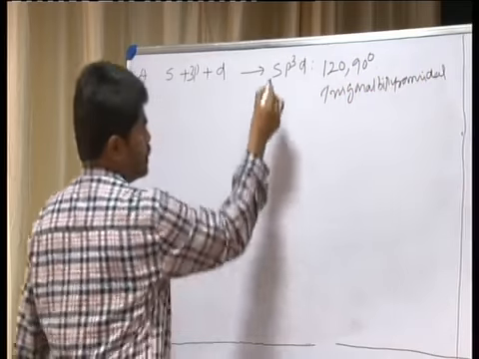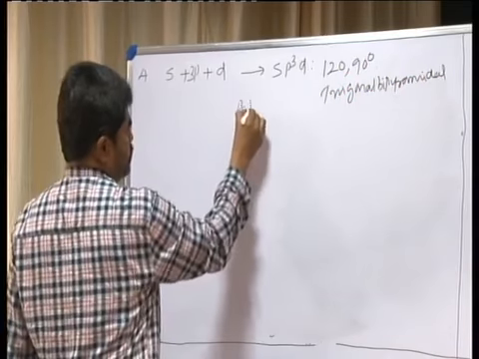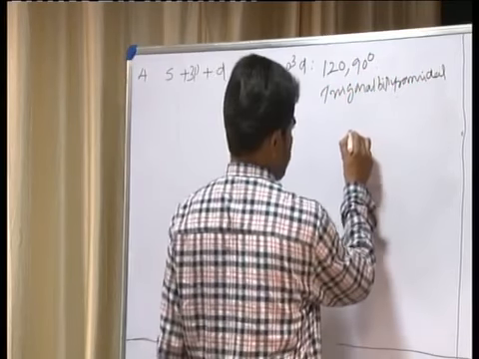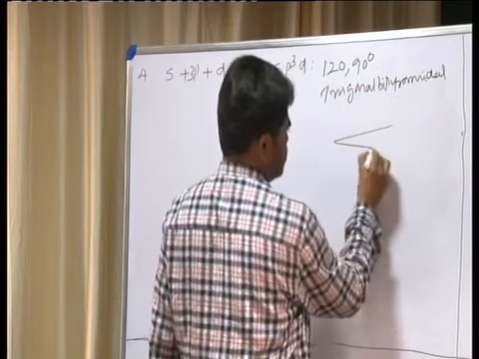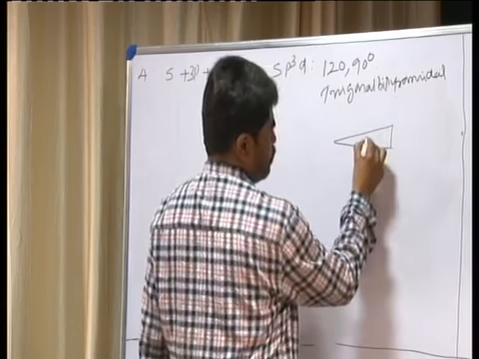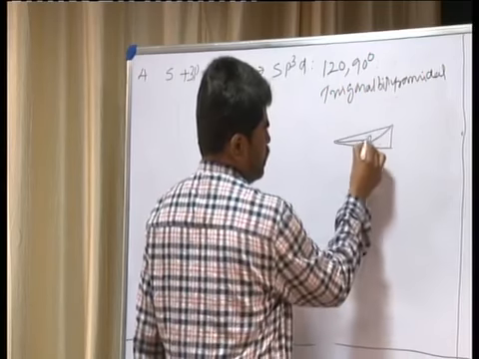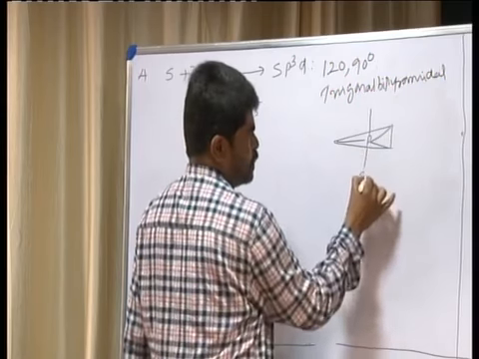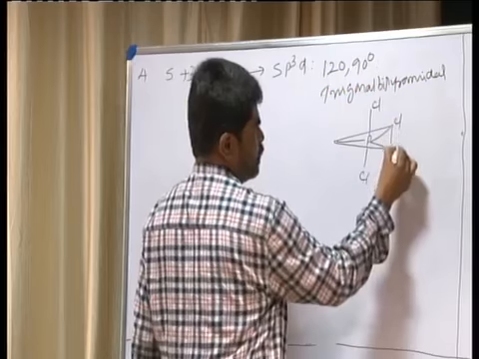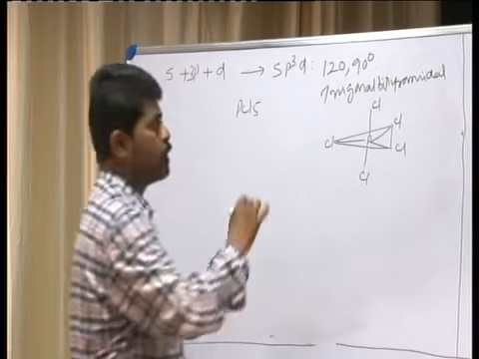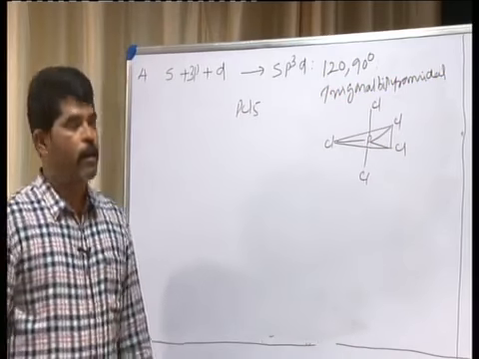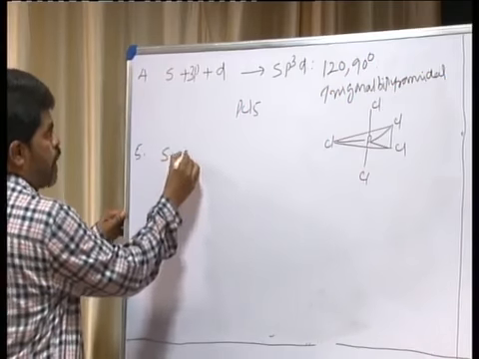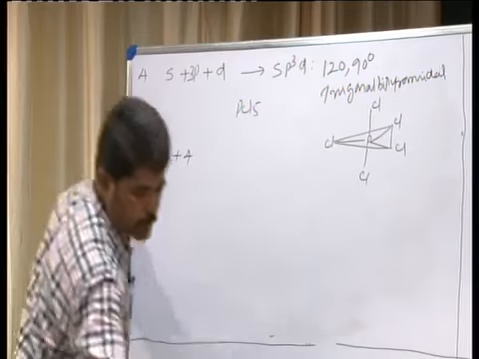We can consider PCl5 as the example here. PCl5, phosphorus pentachloride, which may be written like this. Phosphorus. Now this is 120 and this is 90. PCl5, trigonal bipyramidal.